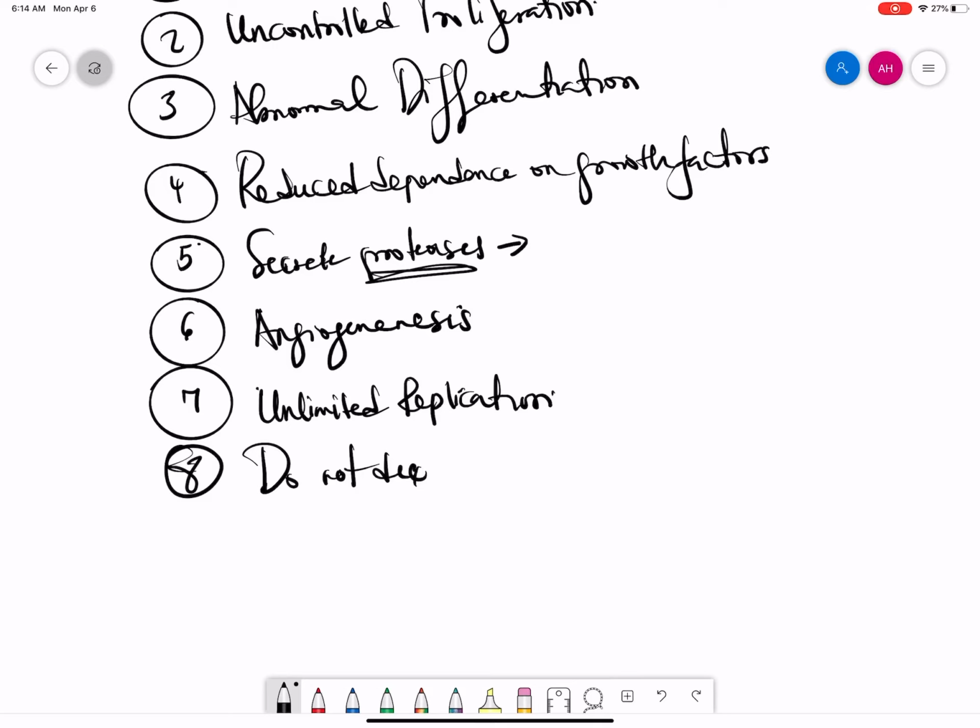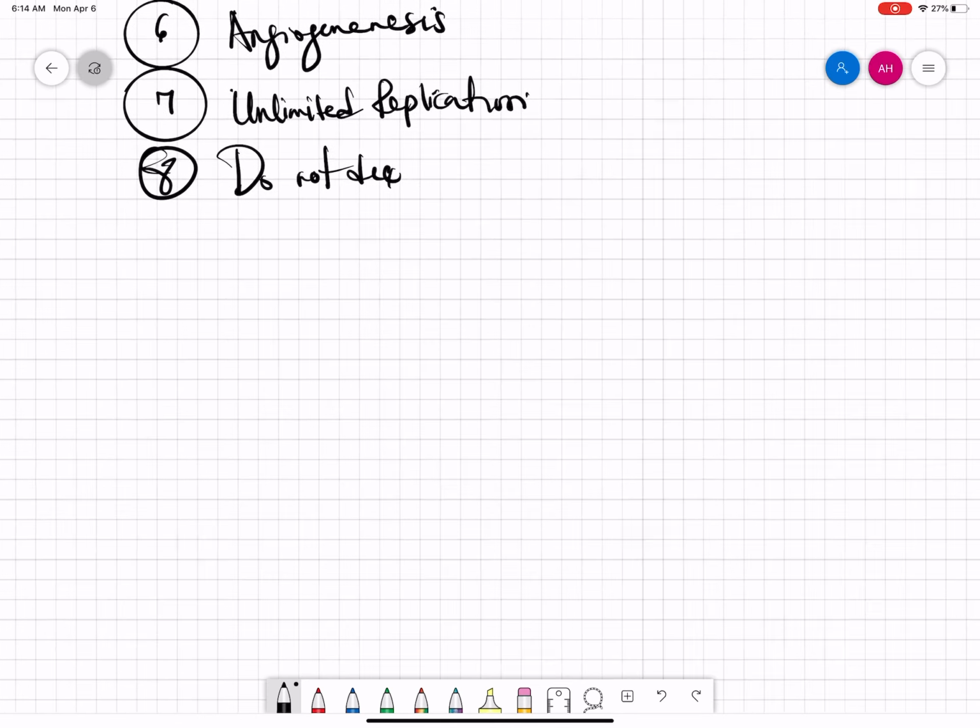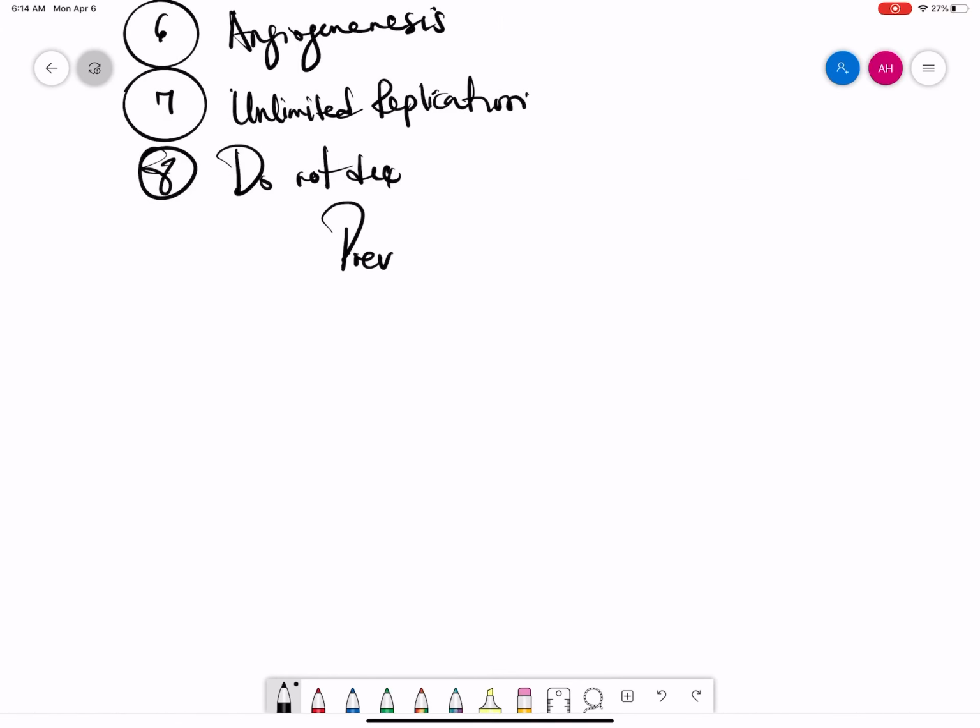Now, finally, how do we prevent cancer? There's an old quote that says, if you live long enough, you will get cancer. That's because our bodies are not perfect, and our cells deteriorate and our control mechanisms deteriorate. But while we're alive, we can prevent cancer to an extent.